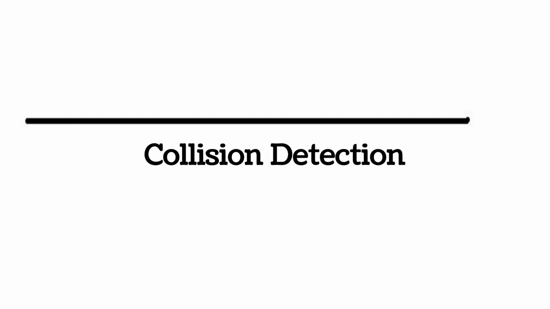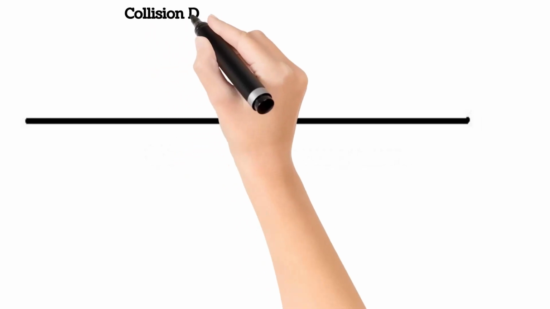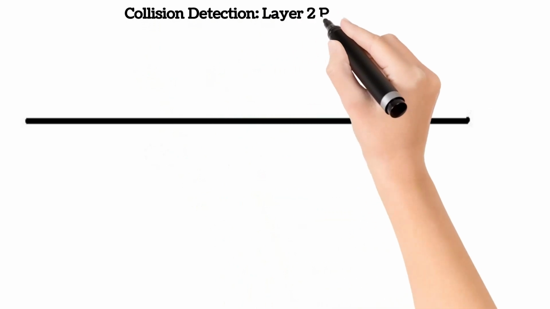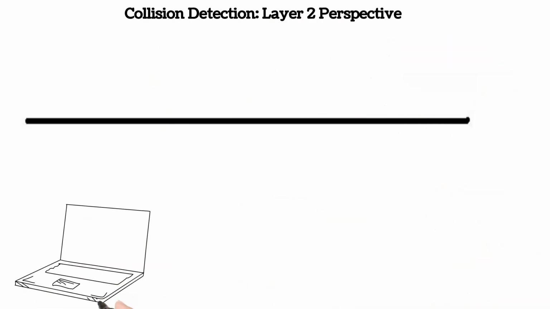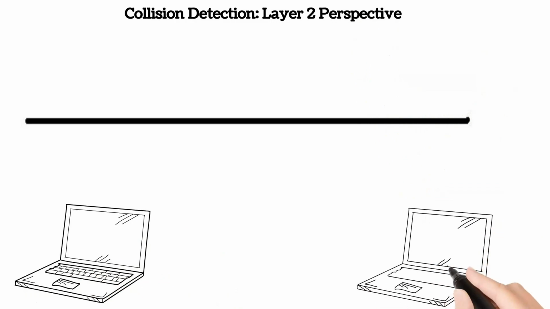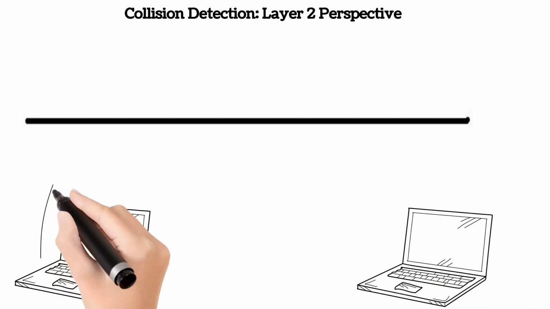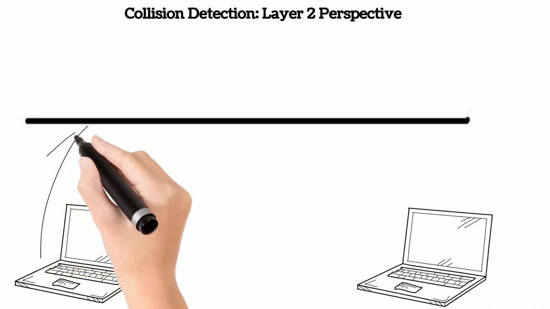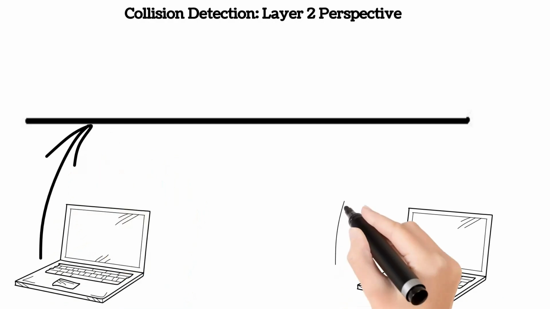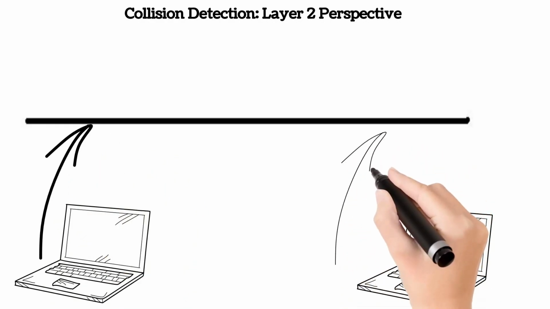As there are two parts of technology, layer 1 and layer 2, collision handling takes place in both layers. Collision detection from the layer 2 perspective: when a computer's layer 2 creates a frame, it applies the source MAC and destination MAC to the data. At the same time, it also applies a CRC code for data integrity check. When two computers put their frames on the wire at the same instant, the frames get converted to electrical signals and collide on the wire.